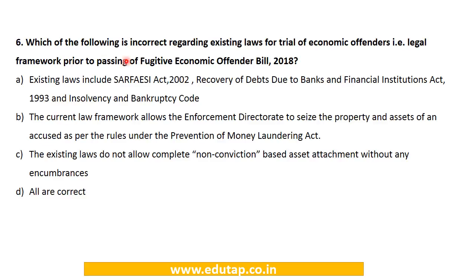Which of the following is incorrect regarding the existing laws for trial of economic offenders, that is the legal framework prior to the passing of the Fugitive Economic Offender Bill 2018? Existing laws include the SARFAESI Act, the Recovery of Debts Due to Banks and Financial Institutions Act, and the Insolvency and Bankruptcy Code. The current law framework allows the Enforcement Directorate to seize the property and assets of an accused as per the rules under the PMLA Act. The existing laws do not allow complete non-conviction based attachment without any encumbrances. Or all are correct. So this again we have seen that under the existing legal framework all these are correct. So the answer would be option D.